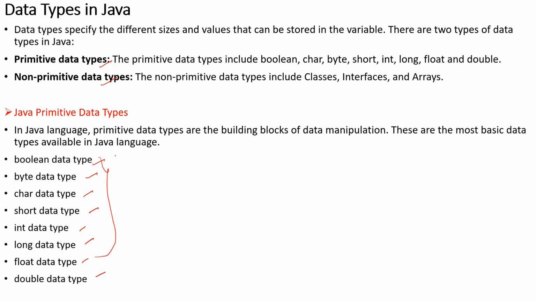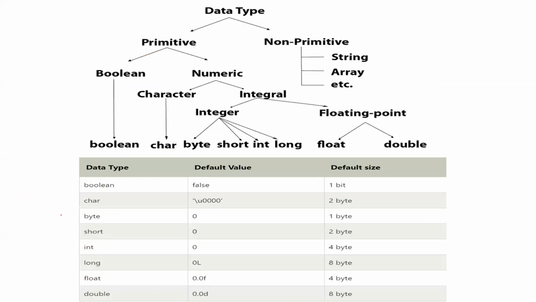Boolean generally works with the concept of true or false, but by default, if you don't assign anything, it takes false. So we have byte, character, and everything here. These are the data types. So let us see. You can see here, primitive, non-primitive, right?